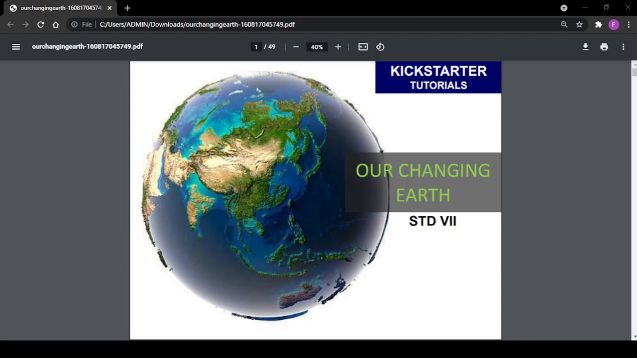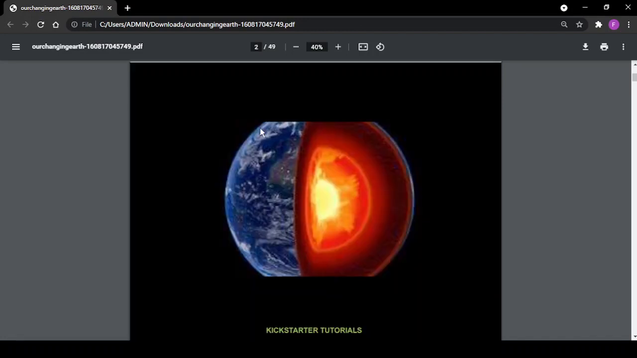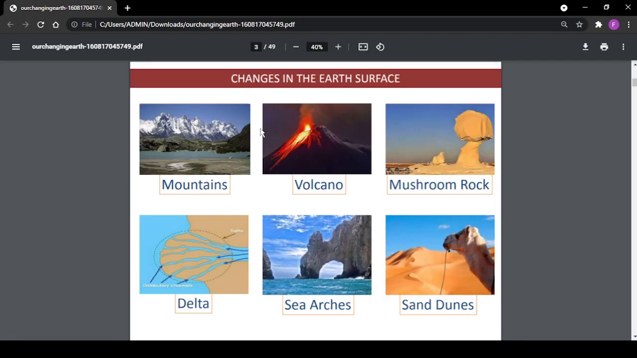Good morning, everyone. Today, our lesson is Our Changing Earth. In this lesson, you will learn what changes are taking place on the surface of the earth. In the previous lesson, you learned the layers of the earth. In this lesson, changes in the earth's surface.